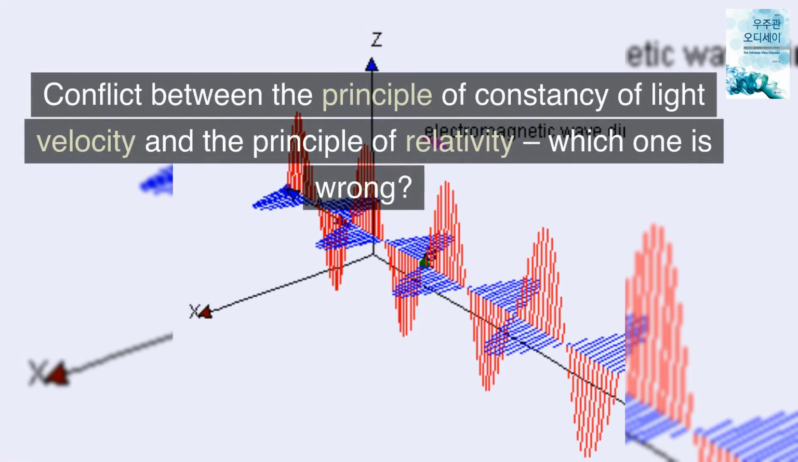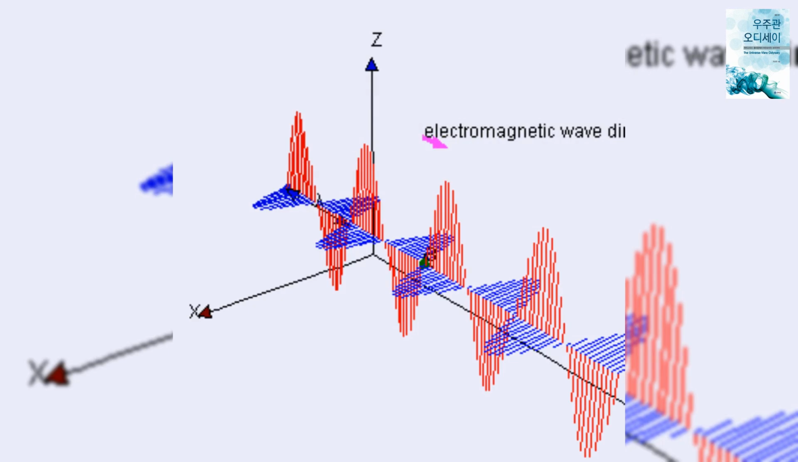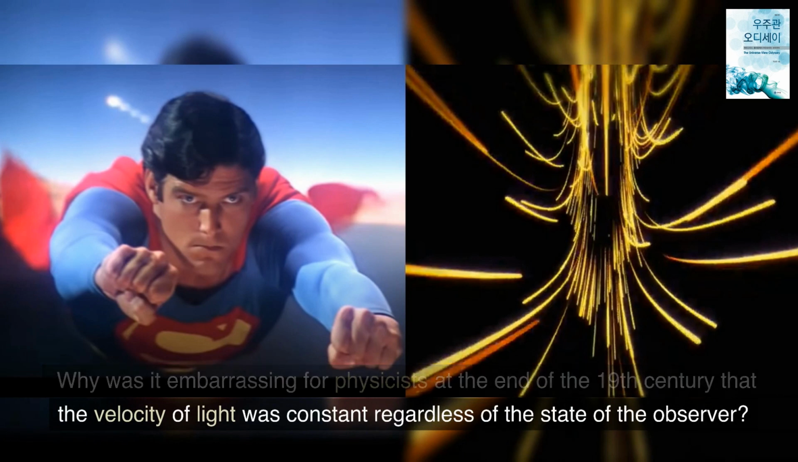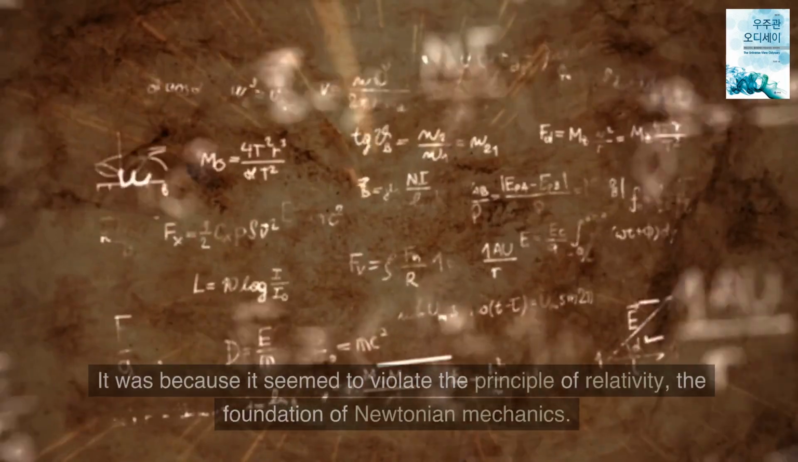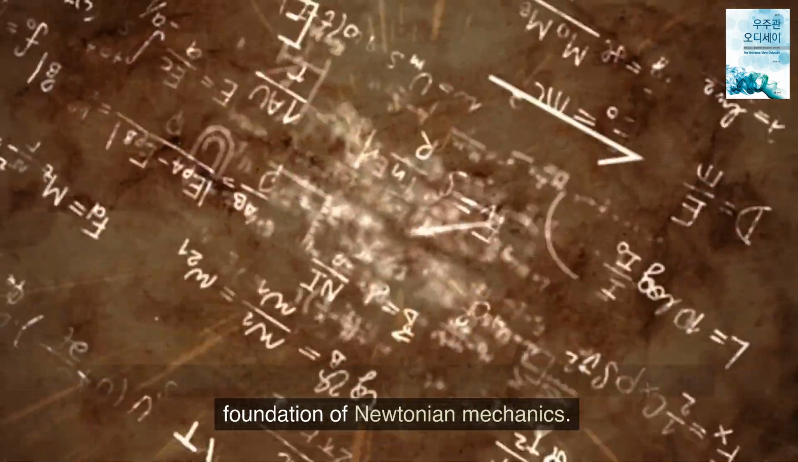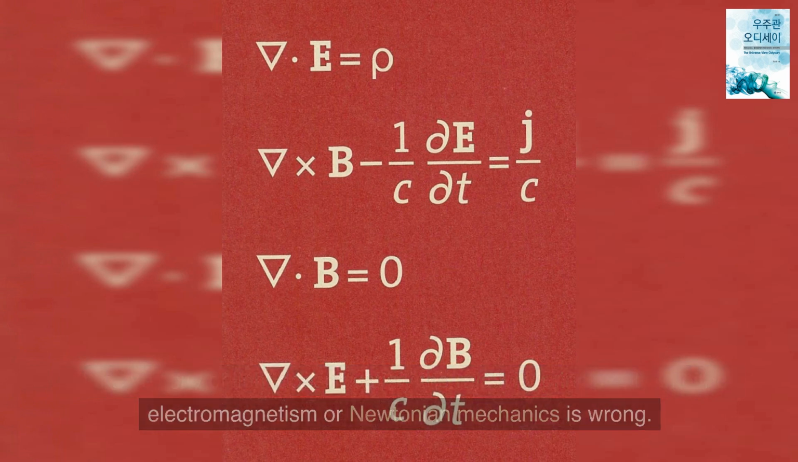Conflict between the principle of constancy of light velocity and the principle of relativity. Which one is wrong? Why was it embarrassing for physicists at the end of the 19th century that the velocity of light was constant regardless of the state of the observer? It was because it seemed to violate the principle of relativity, the foundation of Newtonian mechanics. If the velocity of light doesn't satisfy the relativity principle, then either electromagnetism or Newtonian mechanics is wrong.